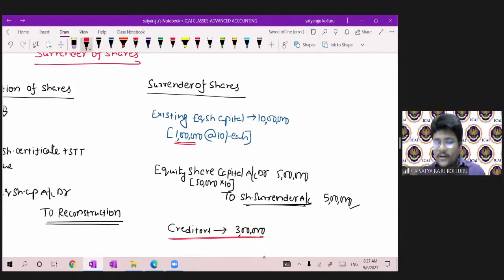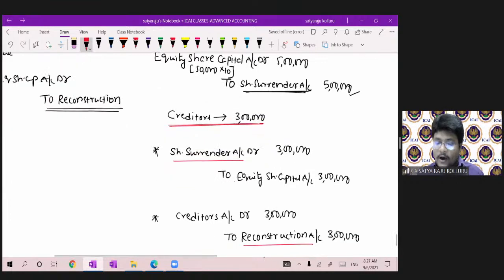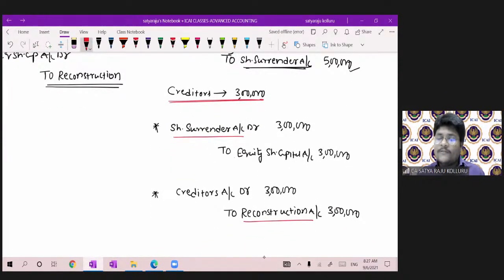At the time of surrender of shares, you should not cancel the equity shares. You should transfer such amount to the share surrender account by passing the entry equity share capital account to share surrender account. Now the existing creditors balance was 3 lakhs. Let us assume you are paying the creditors through issue of equity shares by utilization of share surrender account. At the time of utilization, the entry should be reversed: share surrender account to equity share capital account, 3 lakhs. Now at the time of cancellation, the creditors account should be debited and the reconstruction account should be credited.